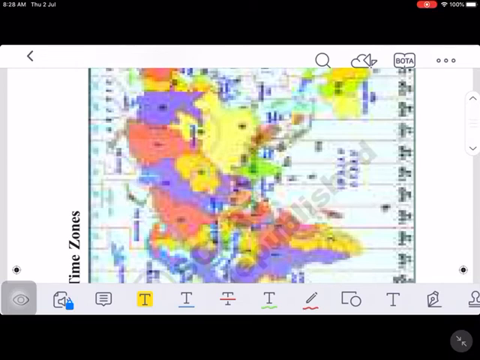Now let us see how to calculate. 151 multiplied by 4 is equal to 604 minutes, divided by 60, that is 10 hours 4 minutes. Because Sydney is located at east longitude, we have to add 10 hours 4 minutes to GMT. That is GMT 12 noon plus 10 hours 4 minutes, it comes to 10:04 p.m.